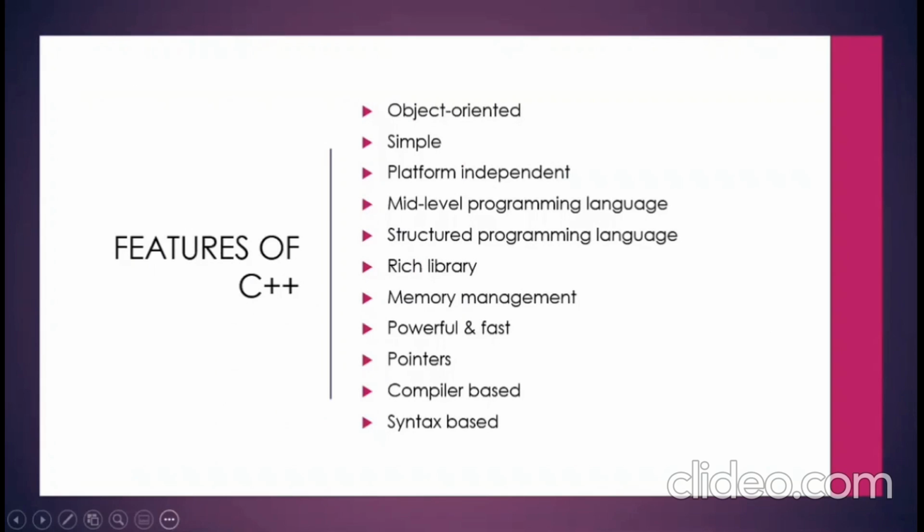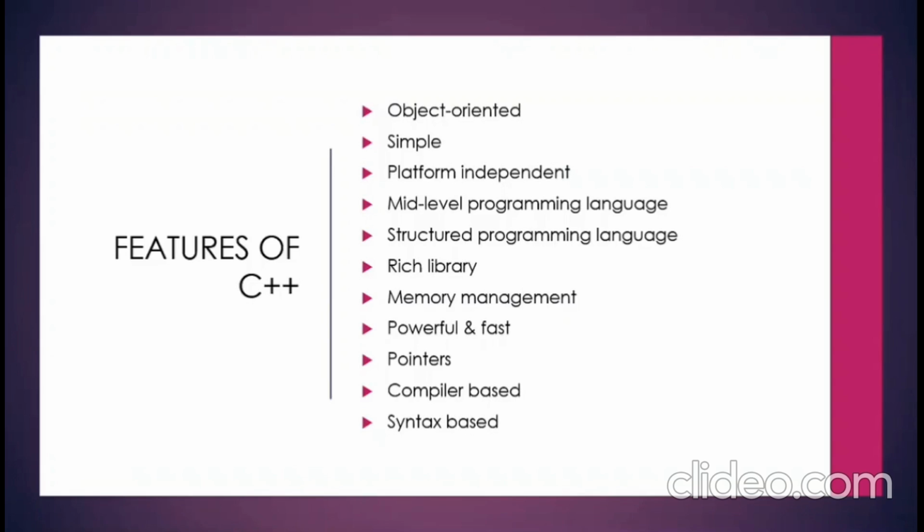Let's have a look on features of C++. As we have already seen, it is object-oriented. It is simple and easy for human to read. Platform independent, where we can write a code anywhere and run it in different environments also. Mid-level programming language.